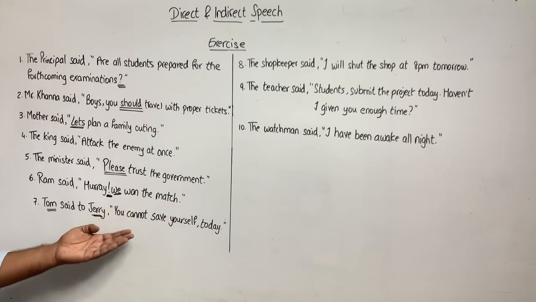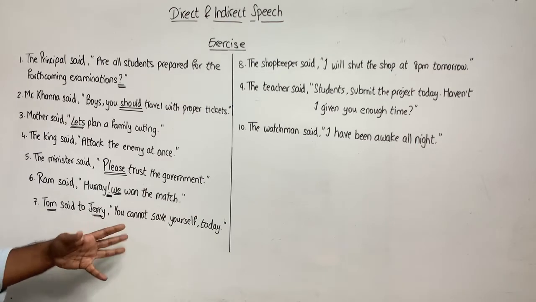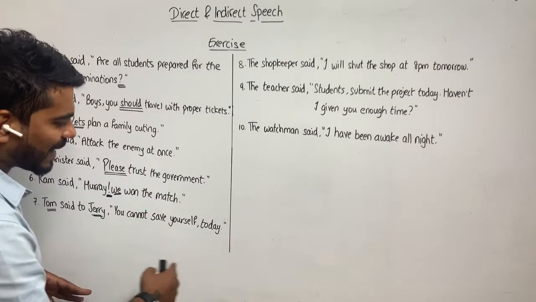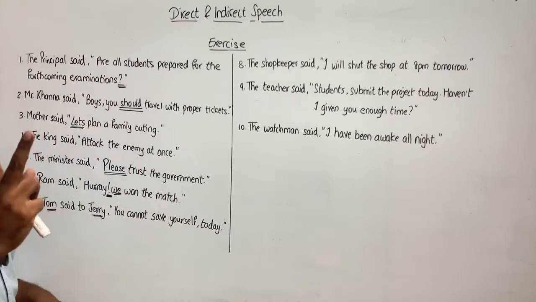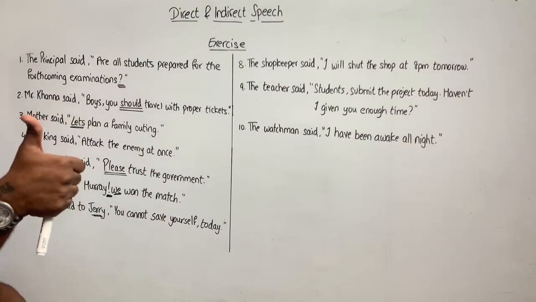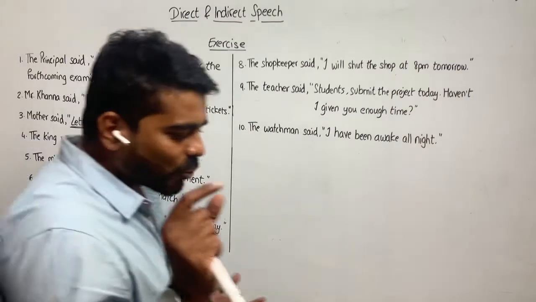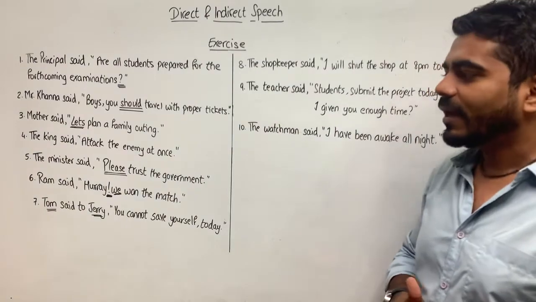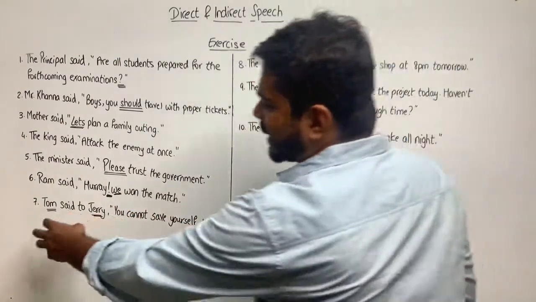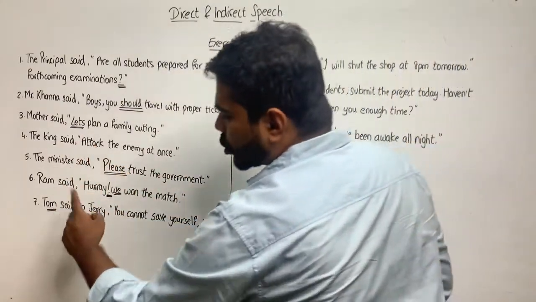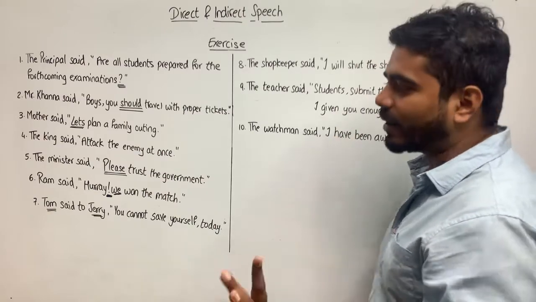Is it an apology? Apologized or regretted? Sorry? No. So because it is none of the second type of assertive, it is assertive type 1. So both conditions are fulfilled. It is assertive type 1 also, and first and second person both are mentioned. Okay. So because these two conditions are fulfilled, we will be using the word told. Okay. So Tom said to Jerry will become Tom told Jerry that. Okay. So we have understood it is told.